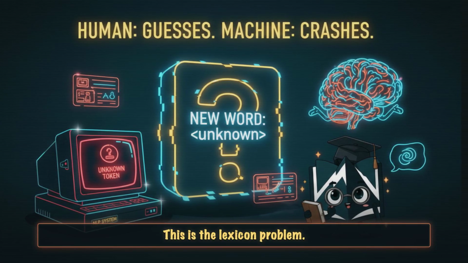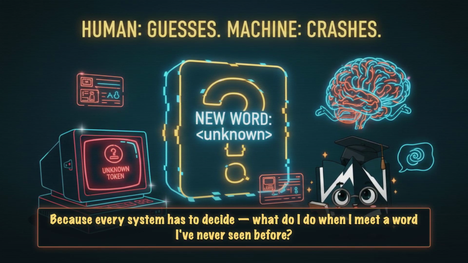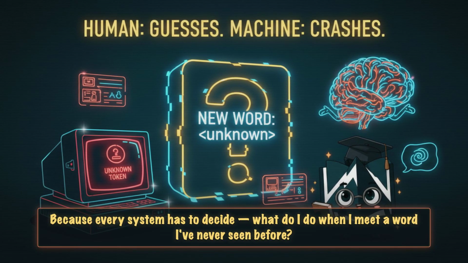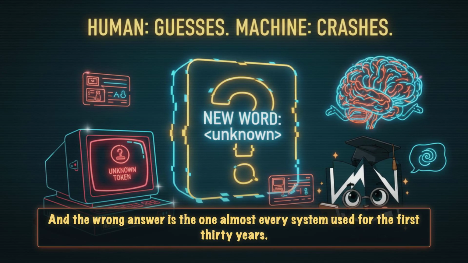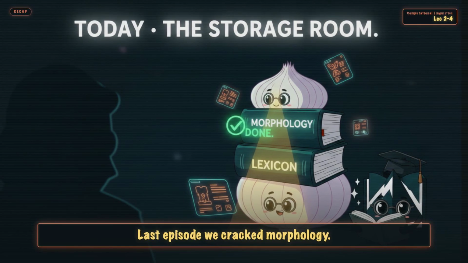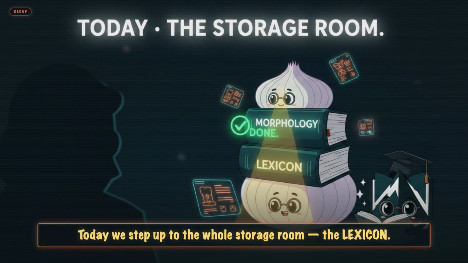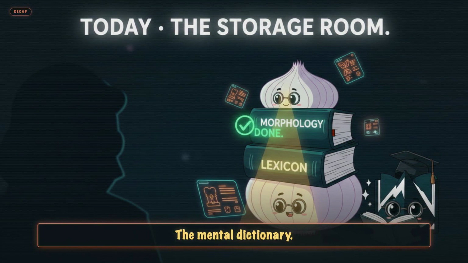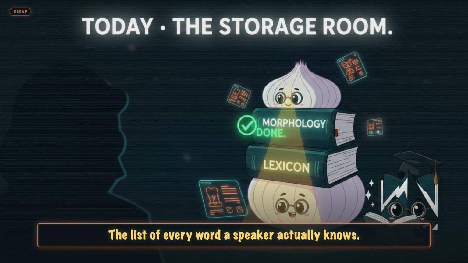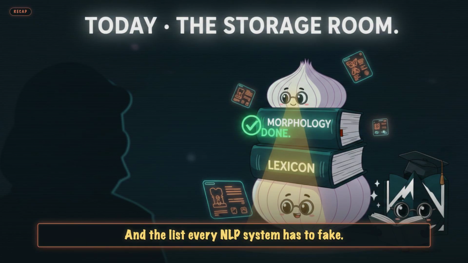This is the lexicon problem, a core piece of NLP, because every system has to decide, what do I do when I meet a word I've never seen before? And the wrong answer is the one almost every system used for the first 30 years. Last episode, we cracked morphology. Morphemes are the tiny meaning machines that build words. Today, we step up to the whole storage room, the lexicon, the mental dictionary, the list of every word a speaker actually knows, and the list every NLP system has to fake.